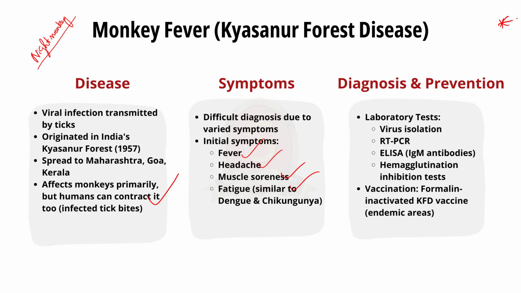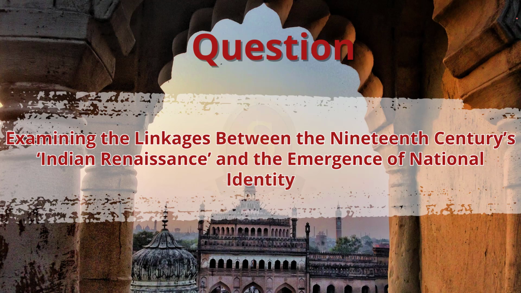Look at this previous mains question. Let me read out the question for you. Examine the linkages between the 19th century's Indian Renaissance and the emergence of national identity. This question can be asked in GS paper 1 in Indian freedom struggle. Now let us see how to approach this particular question.